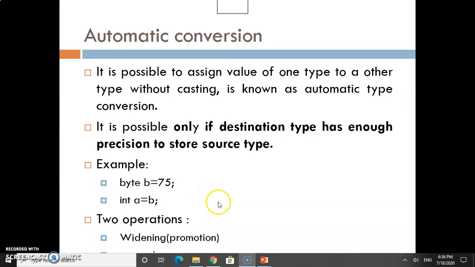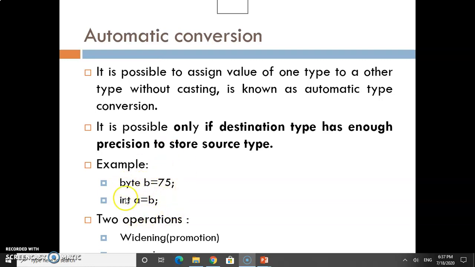Now about automatic conversion: it is possible only if the destination type has enough precision to store the source type. For example, byte b is equal to 75, and b is of type byte, which has less storage space. When I convert this into an integer, you can directly convert.